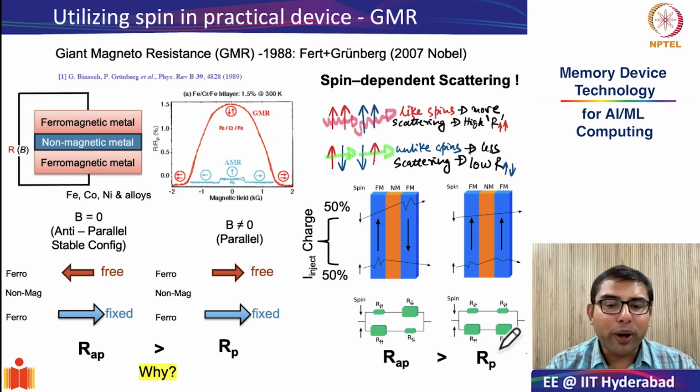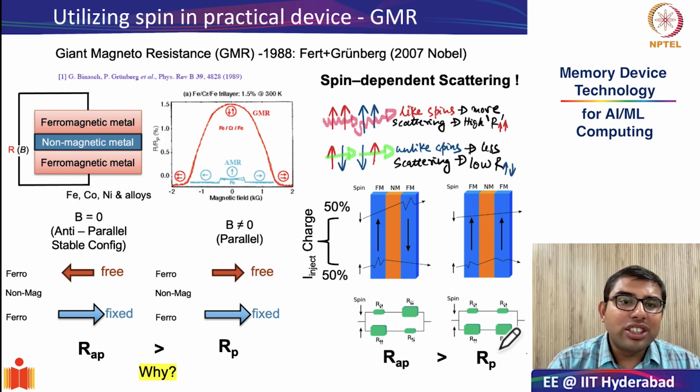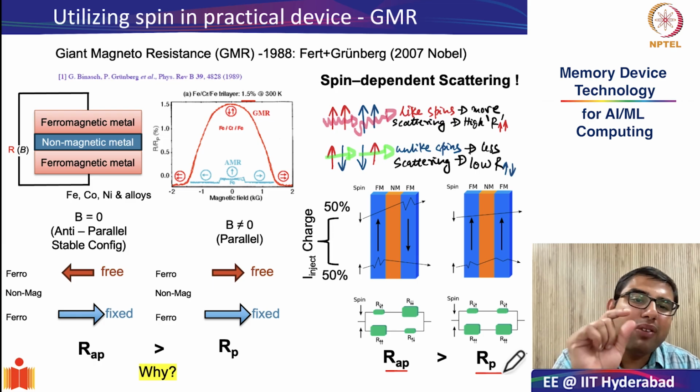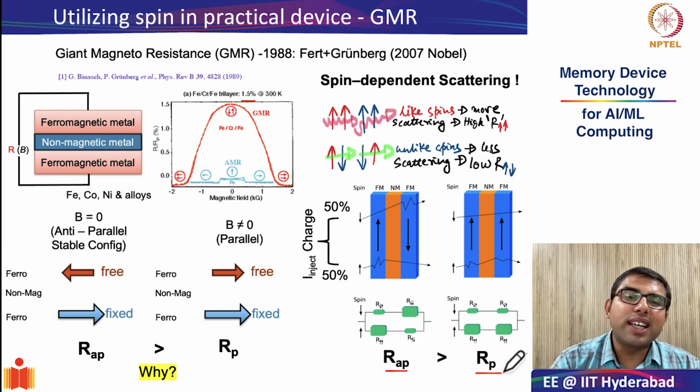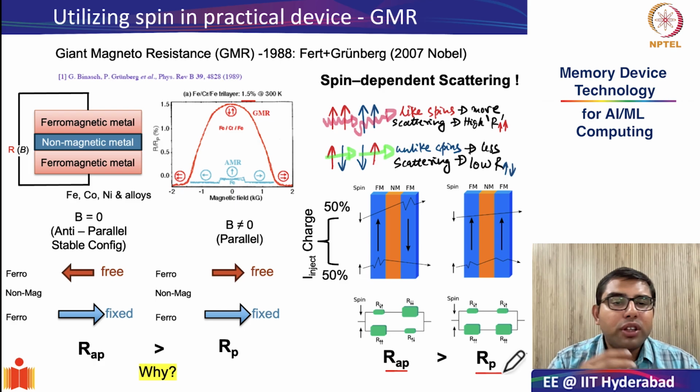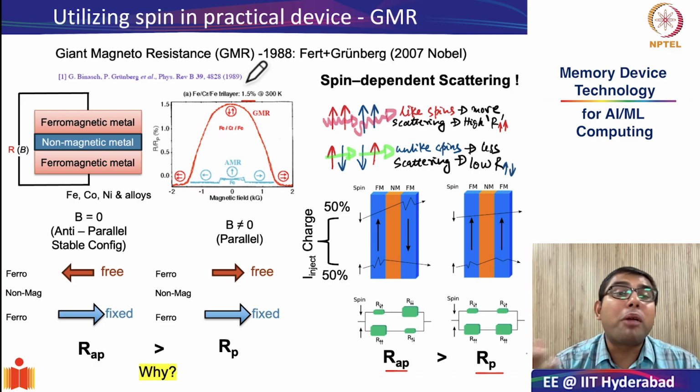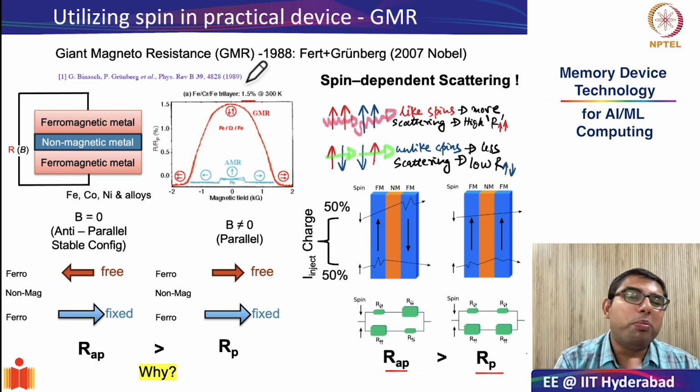However, at this point, it should be noted that just like in the first demonstrations of giant magnetoresistance, the difference between the high resistance state, which was in the anti-parallel configuration, and the low resistance state, which was in the parallel configuration, is very, very tiny. Even doing a lot of significant engineering of the materials can only increase this number from 1.5% to, let's say, 10 to 15, or maximum 30% at room temperature.